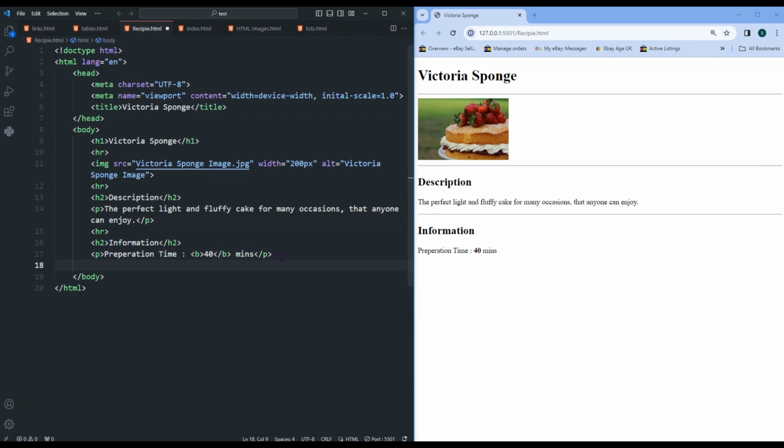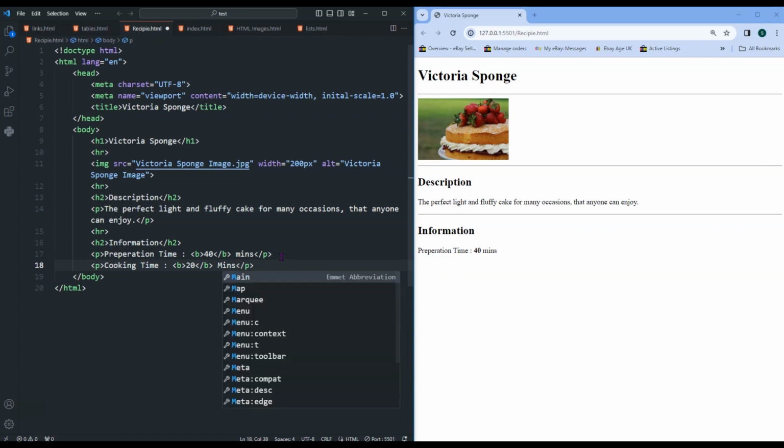So that's preparation time. And let's do cooking time, and we'll use the bold tag again, and 20 minutes.